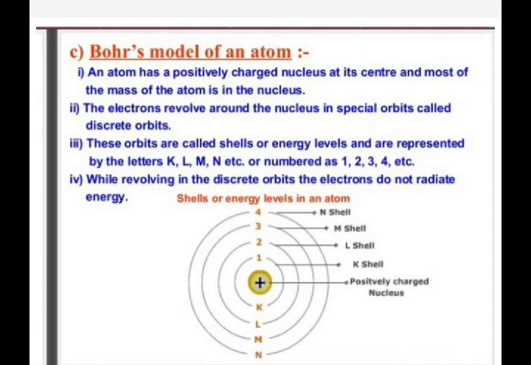Zeeman effect and Stark effect: Zeeman effect is the splitting of spectral lines in the presence of a magnetic field. That is, when you are keeping north and south pole magnets, at that time we are passing the current. Like light rays we are passing through that prism, at that time spectral lines are formed.